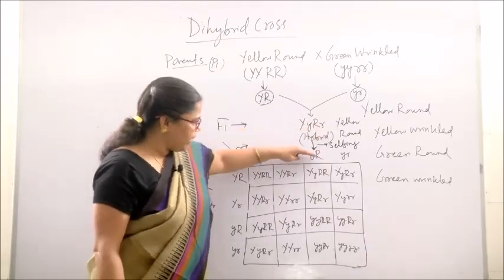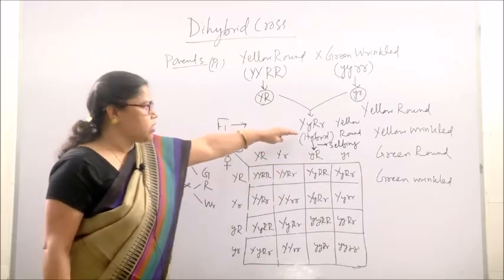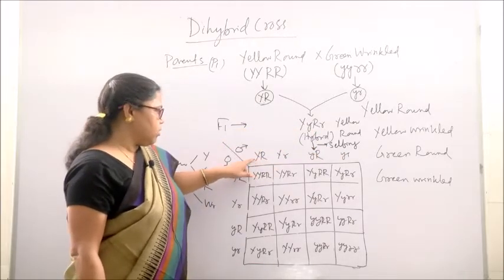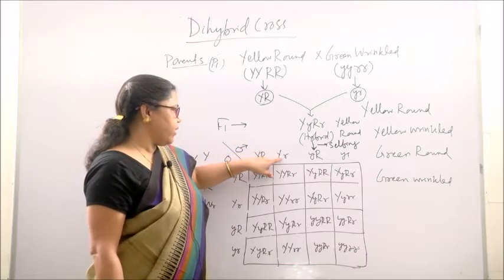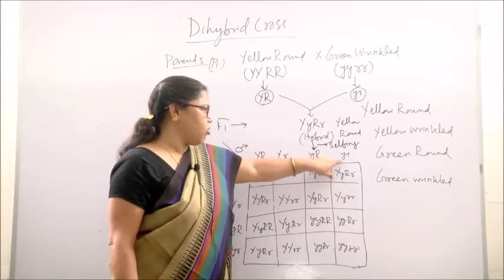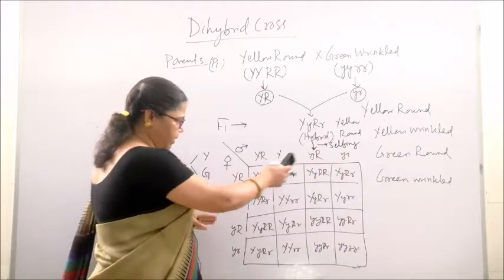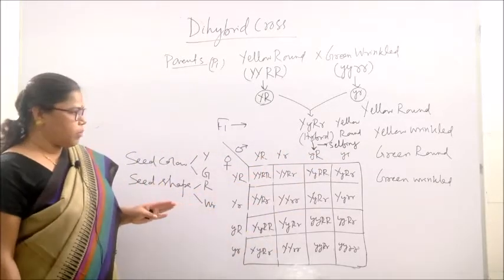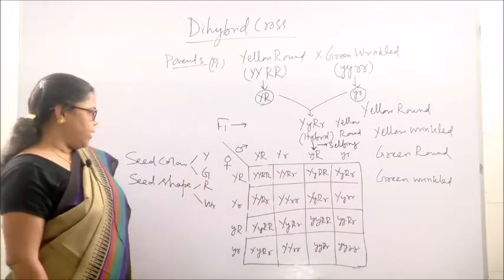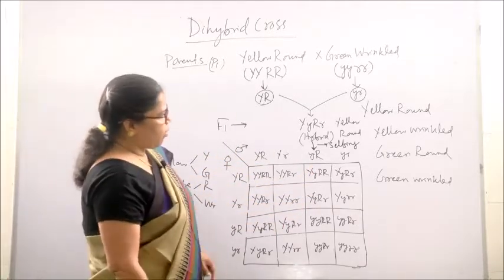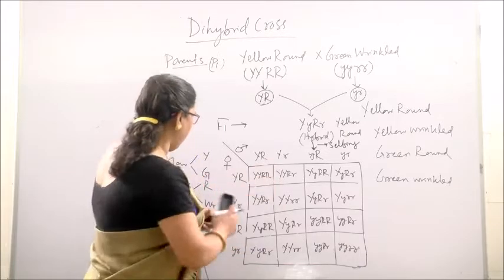So, these are the gametes produced by this yellow round plant, with the factors capital Y capital R, capital Y small r, small y capital R, and small y small r. And these are the different combinations produced in the offspring, and this is the Punnett square representing the offspring. And what were the phenotypes of these F2 offspring?